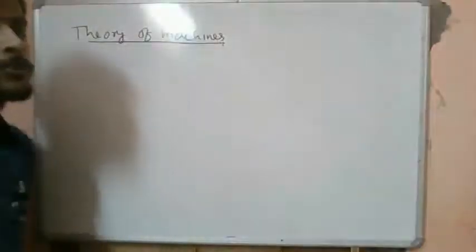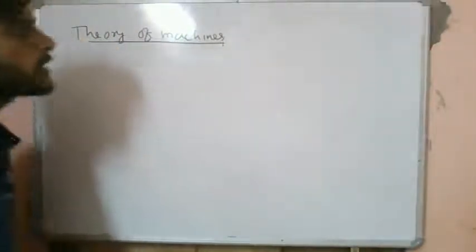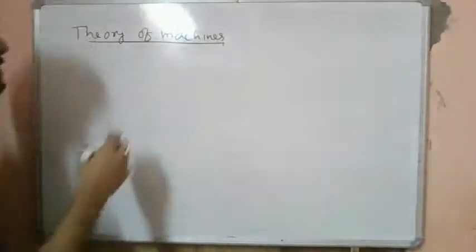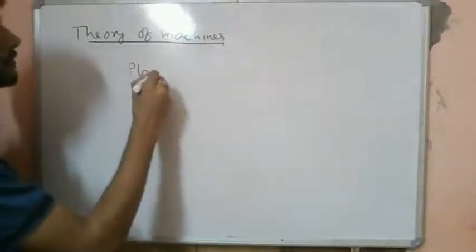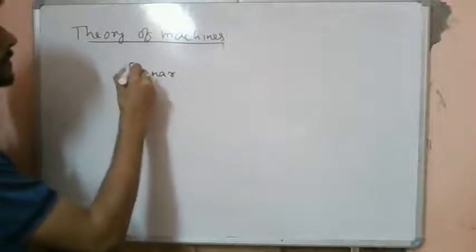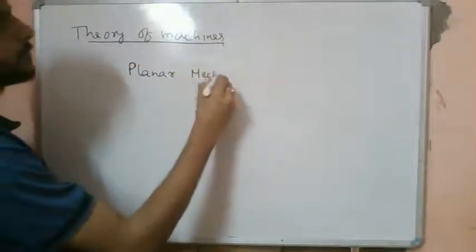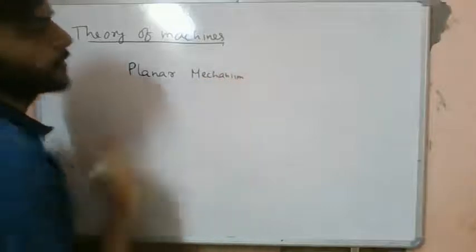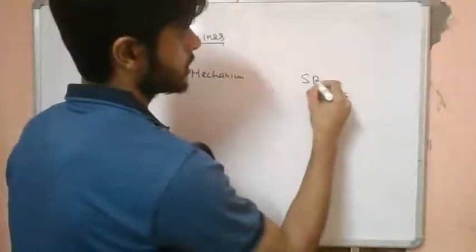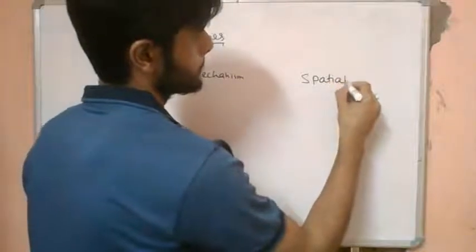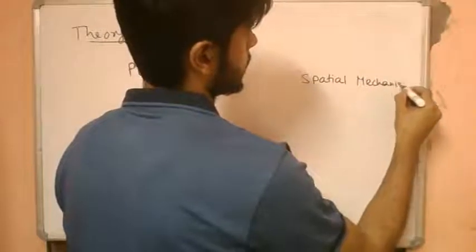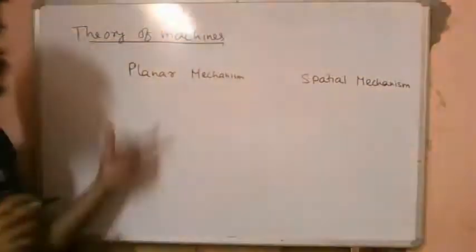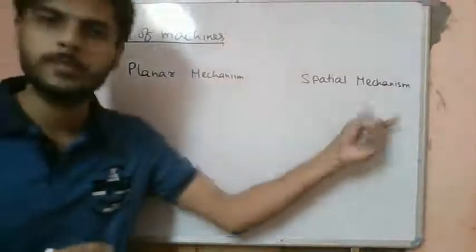So now let's understand what are the different types of mechanisms. Classifications of mechanism. Basically a mechanism can be classified into two types. The first one is the planar mechanism, and the other one is the spatial mechanism.